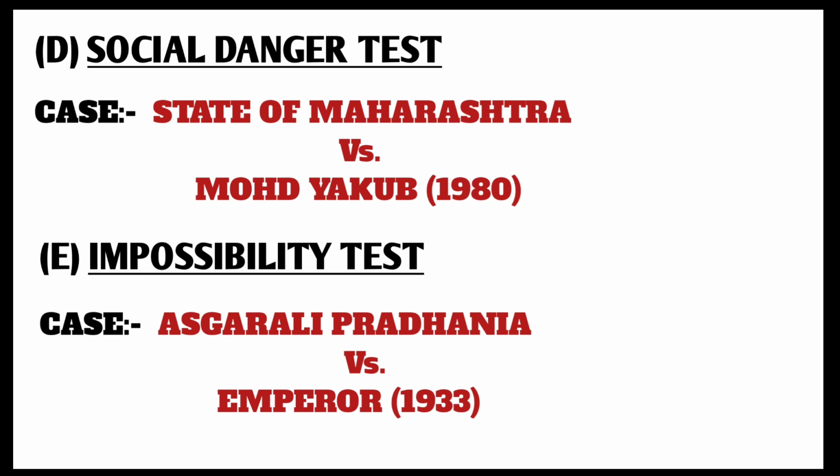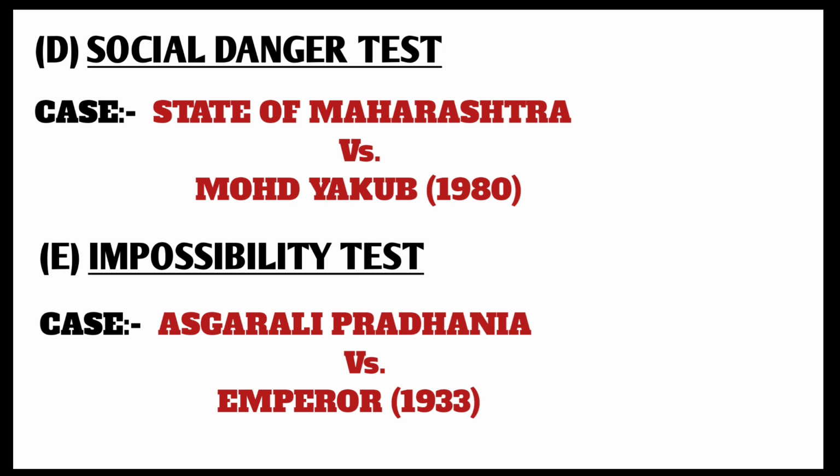ingredients. First, there must be an intention to do the act. Second, some act must have been done towards the commission of the act. And the third, the act must be proximate to the crime. Proximity is not with regards to time and place, but with regards to intention. The act must show an intention that is distinguished from mere desire or object to commit the particular offence. It must be seen by the facts and circumstances of the case and not necessarily in isolation. They also established that what constitutes an attempt depends largely on the facts of the case.